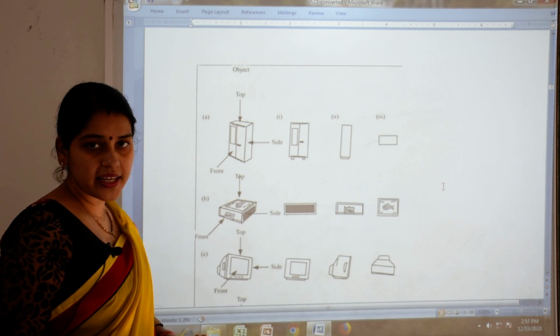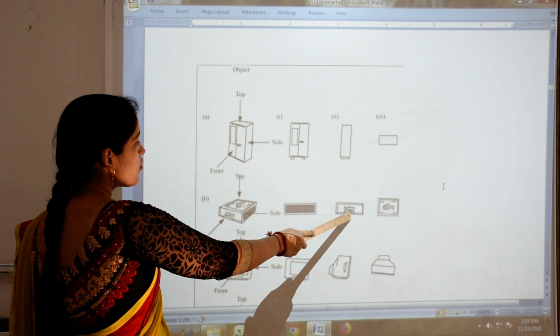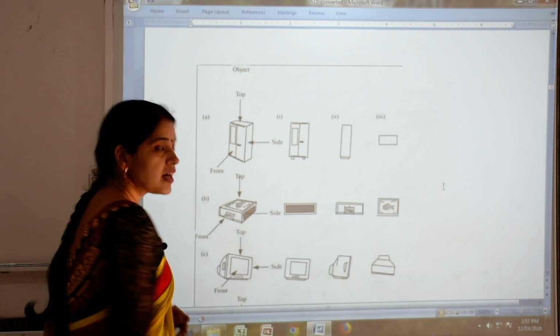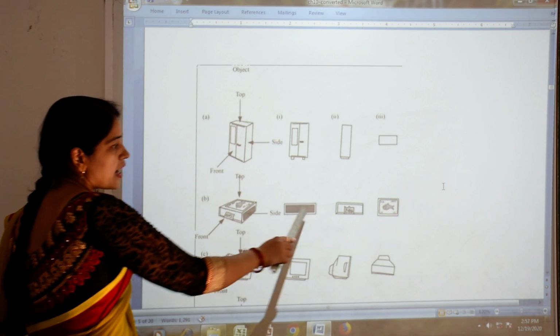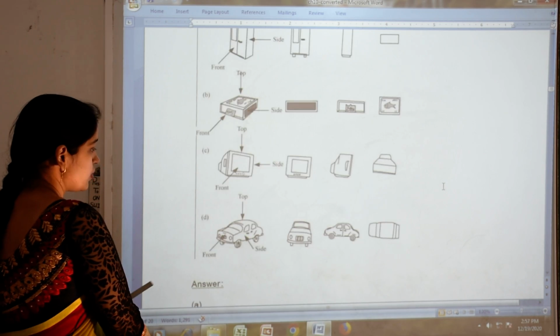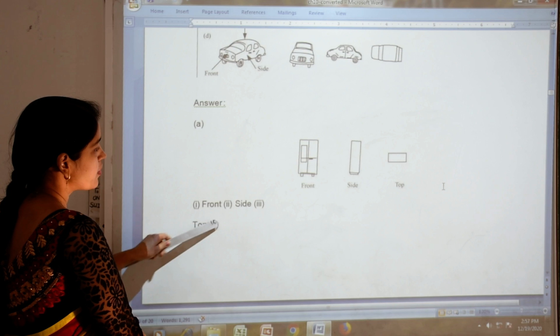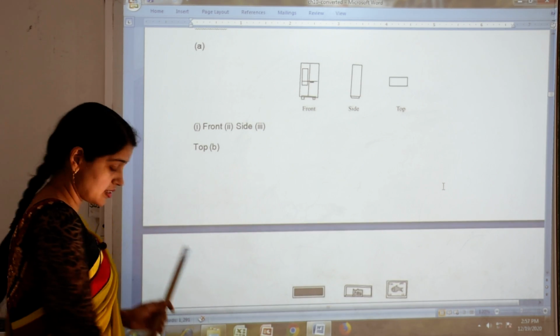Same way, the matchstick example I explained to you. This is the side view, this one is the front view and this is the top view. So in this way, according to whatever is written here, you have to mention it here. Okay. So here it is given, and in this way you have to fill it in there.